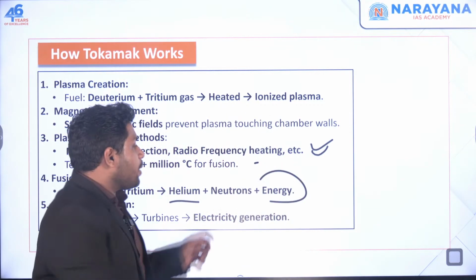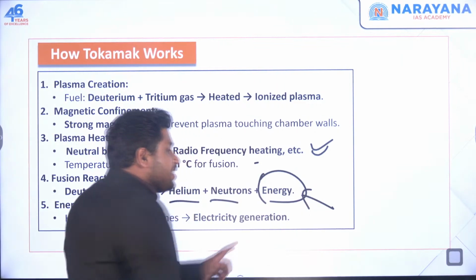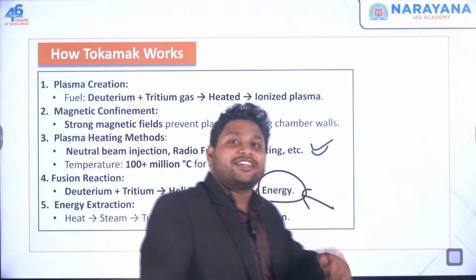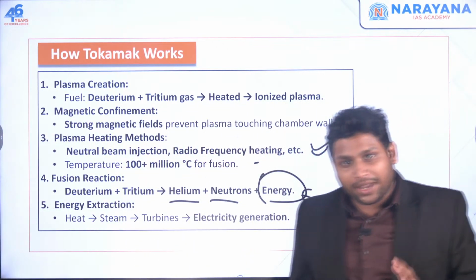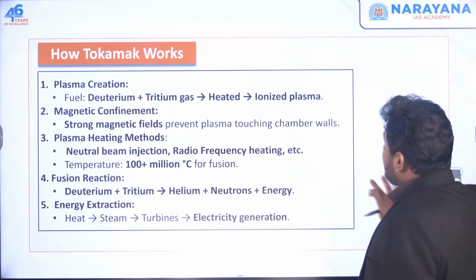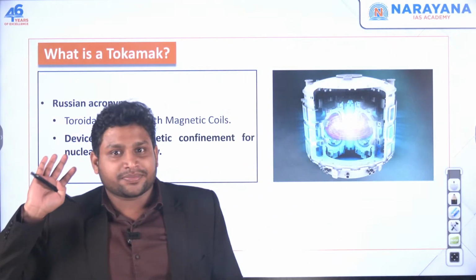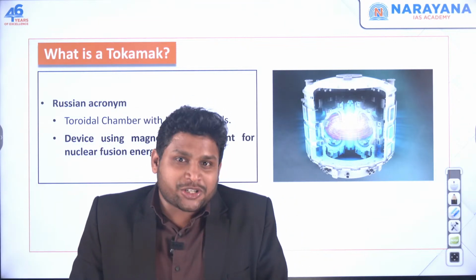Some neutrons will also come out, but a lot of energy, and we are interested in this energy. We'll use this energy and generate electricity. Okay. This is the process through which tokamak works.